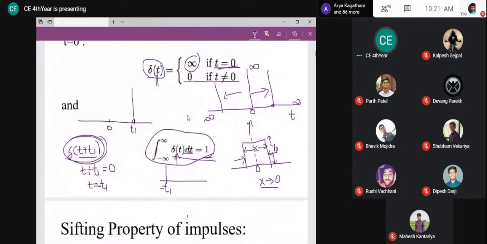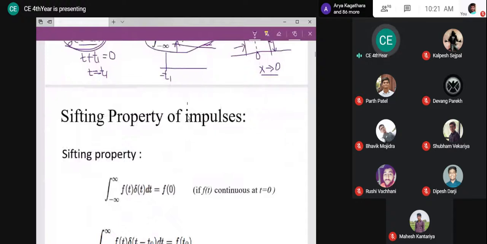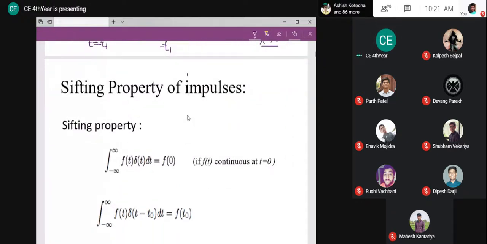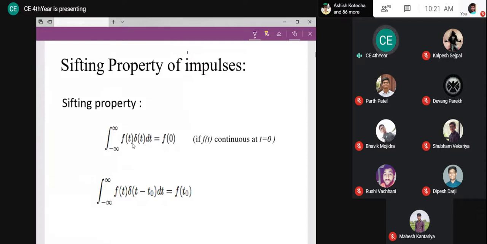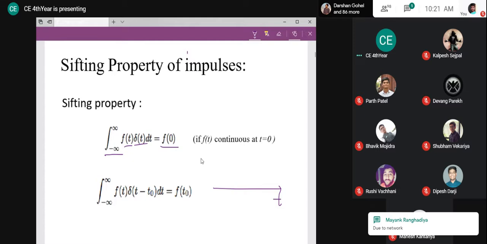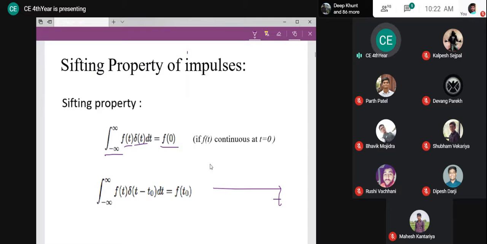Impulse is a sudden occurrence. Now, a very interesting property of impulse we have here. What is that? If a function is multiplied with impulse and integrated over infinity, I am going to get the function at the point where the impulse exists. I repeat, there is a function, and I am assuming this is my line t. Okay, I think you don't have a doubt, right? Any doubt, please feel free to ask.